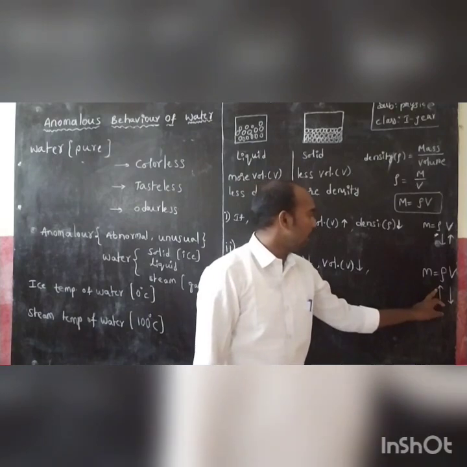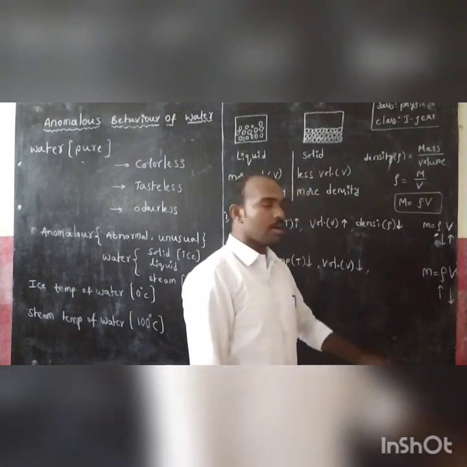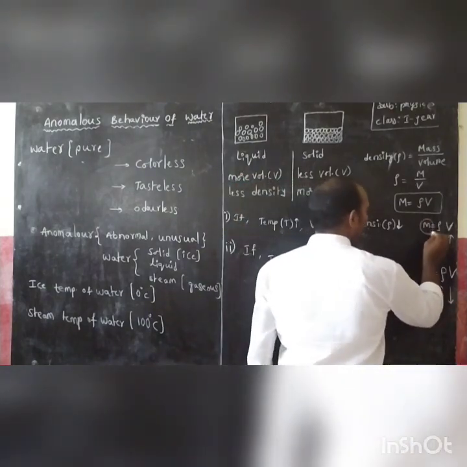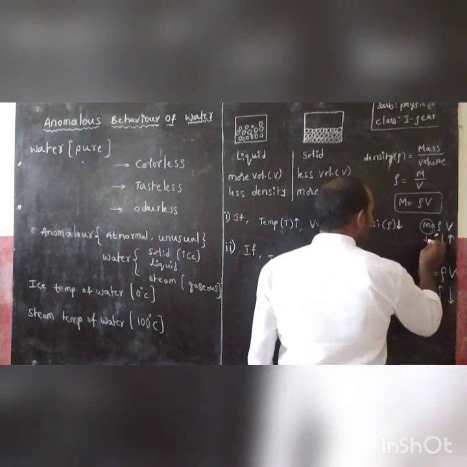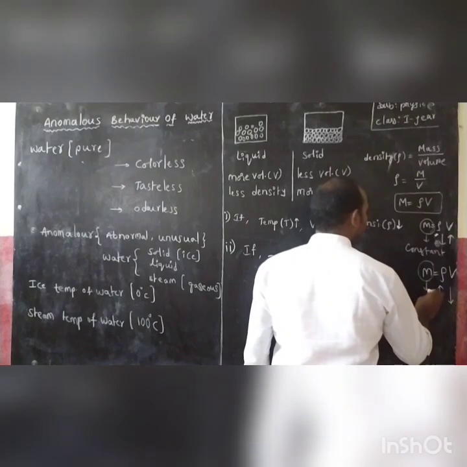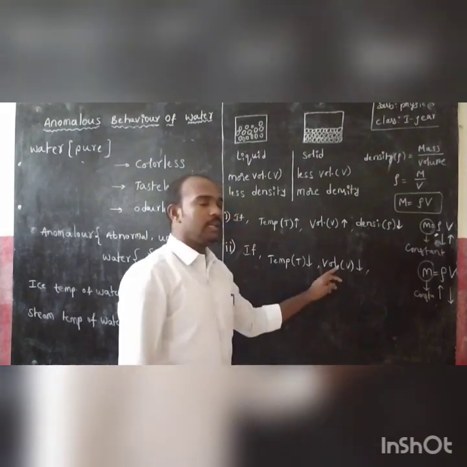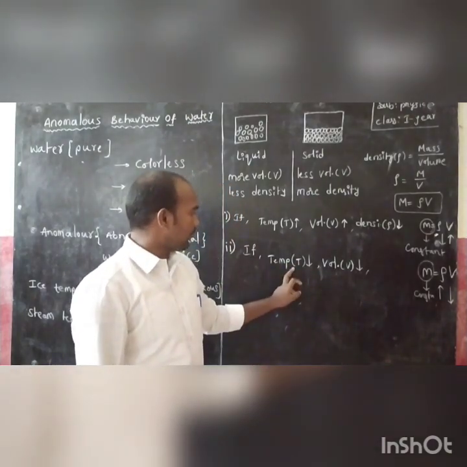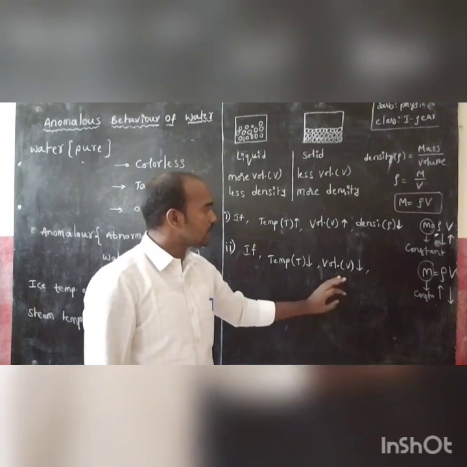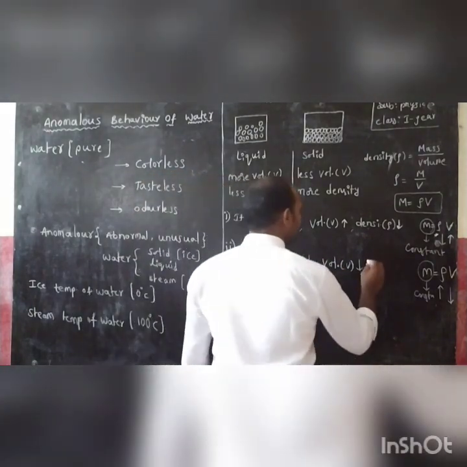One should be high, the other should be low, keeping mass constant. Temperature decreases, volume decreases, density must increase.